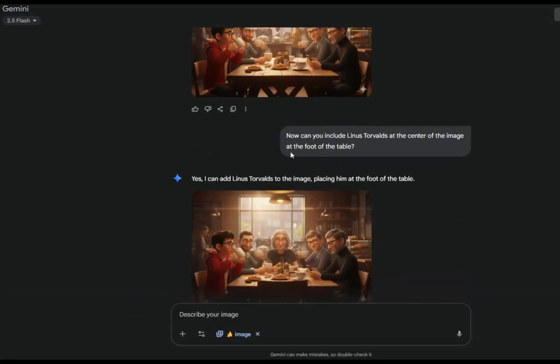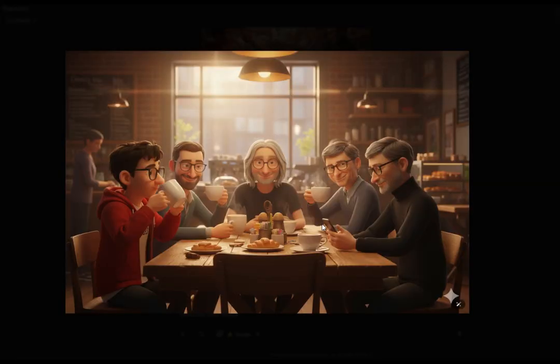I said, now can you include Linus Torvalds at the center of the image, at the foot of the table? Yes, I can add Linus Torvalds to the image, placing him at the foot of the table. And if I enlarge this image, you can see that there is some gremlin sitting at the foot of the table, but that is not Linus Torvalds. That is clearly not Linus Torvalds. Maybe it looked like John Lennon, but it's definitely not Linus Torvalds. And this still doesn't look like Steve Jobs. And DHH is holding 2 cups of coffee.